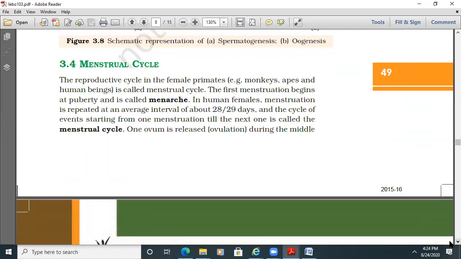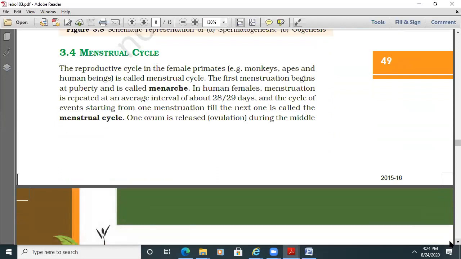Now let's take a look at the menstrual cycle. The reproductive cycle in female primates like monkeys, apes, and human beings is called the menstrual cycle. The first menstruation begins at puberty and is called menarche.